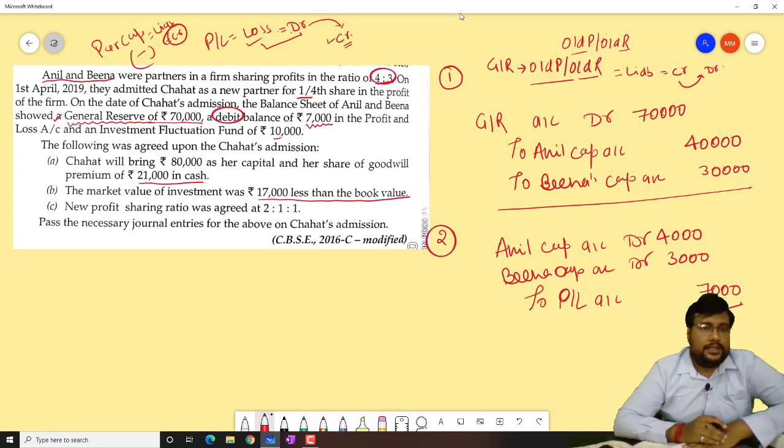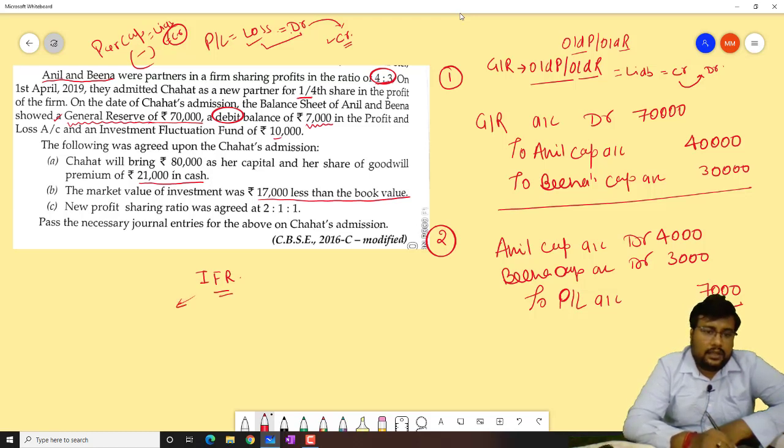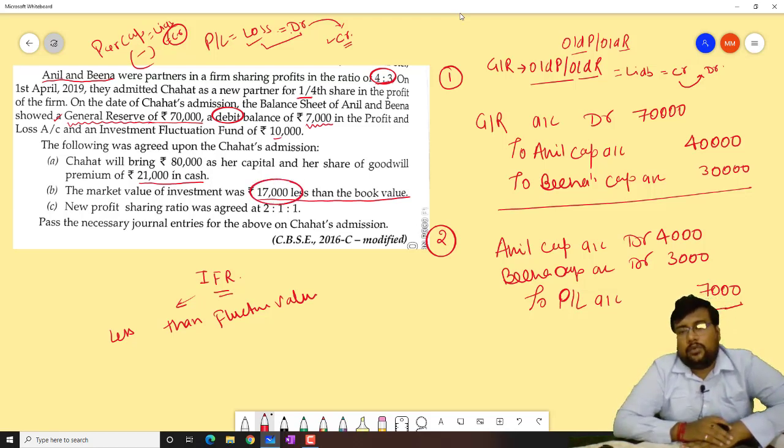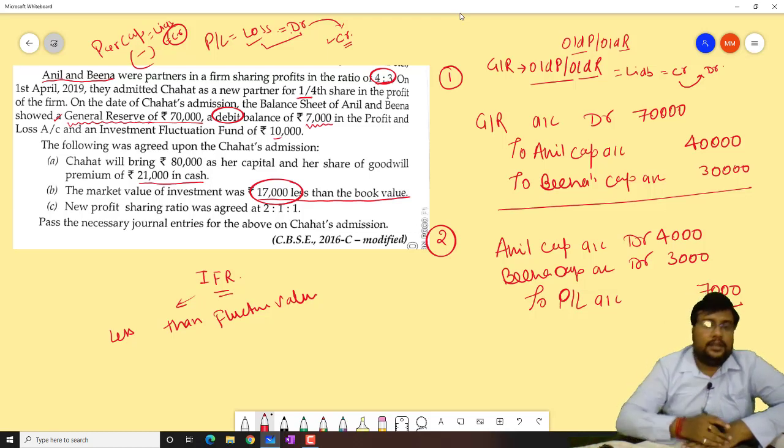Okay. Next one is we have investment fluctuation fund 10,000. But for IFR, one thing is there, that if your IFR is less than fluctuation value, like here, what is the fluctuation value? 17,000. And here, what is our IFR amount?